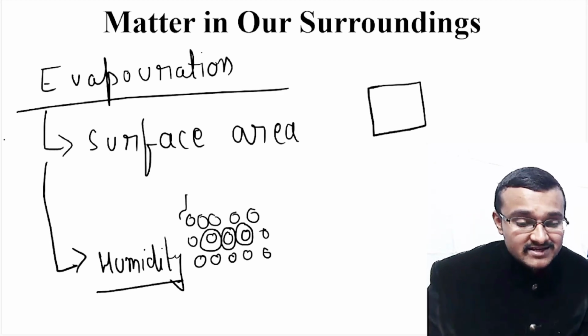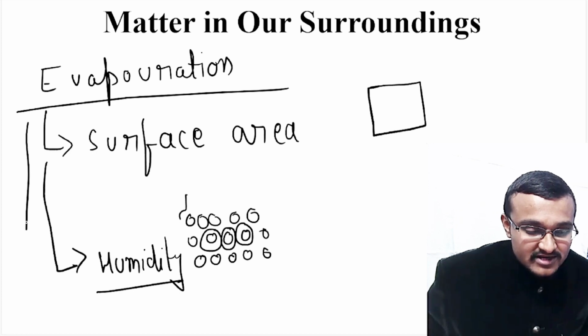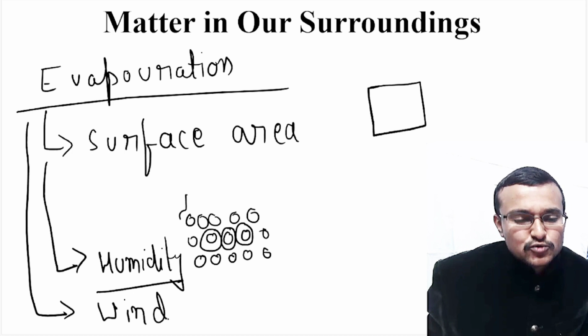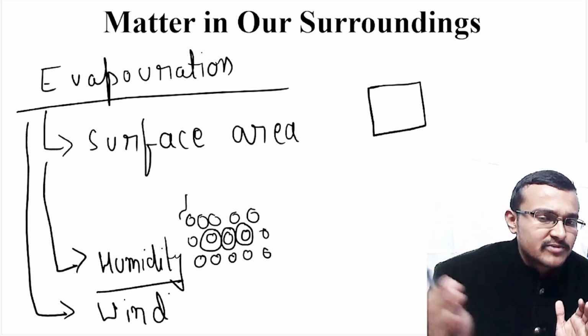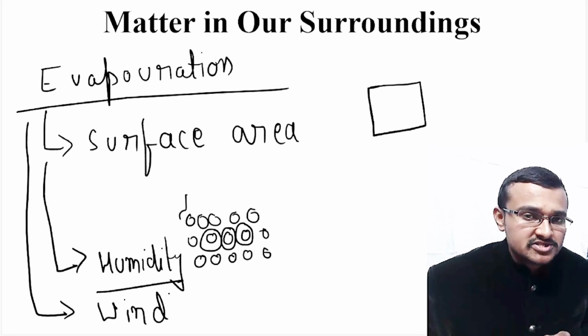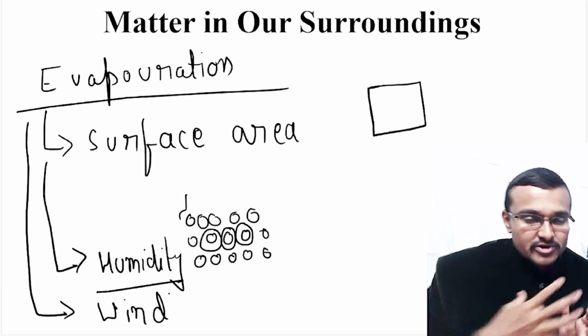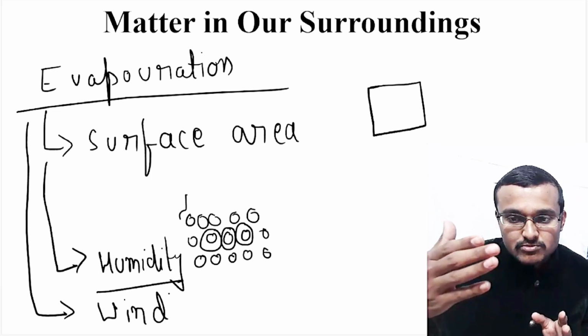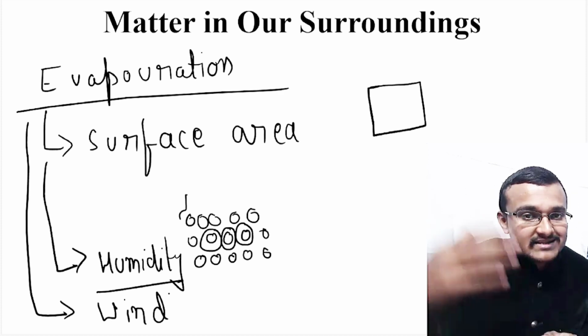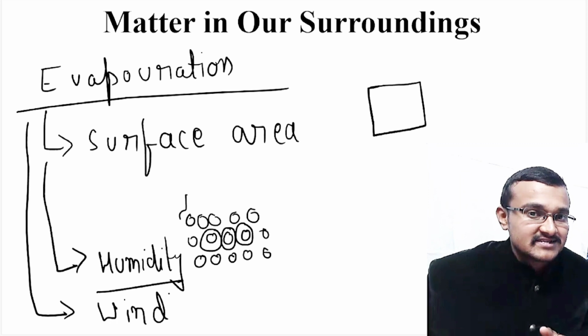Another factor which affects evaporation is wind flow. When there is huge wind flow, your clothes get dried much faster, because when wind blows at a higher speed, the water molecules in the atmosphere get blown away and there is a decrease in humidity.